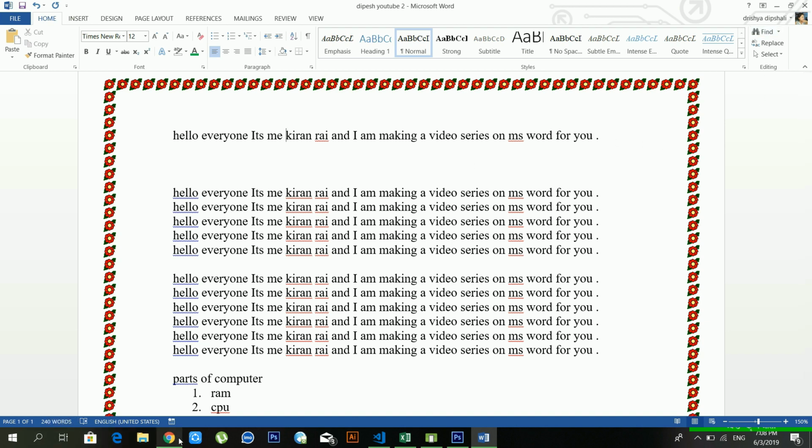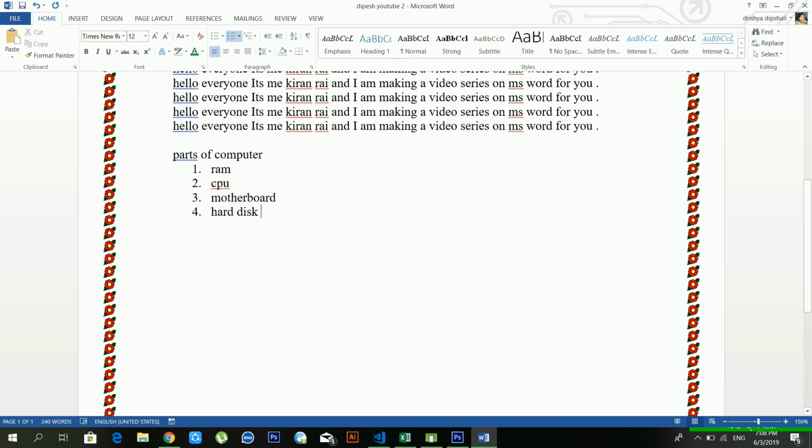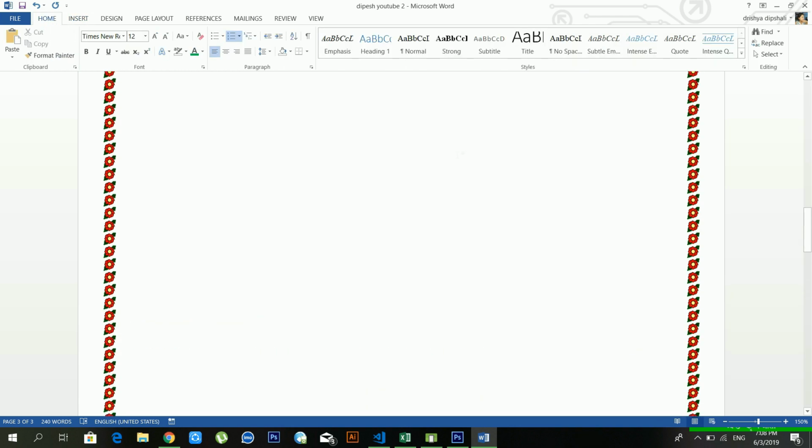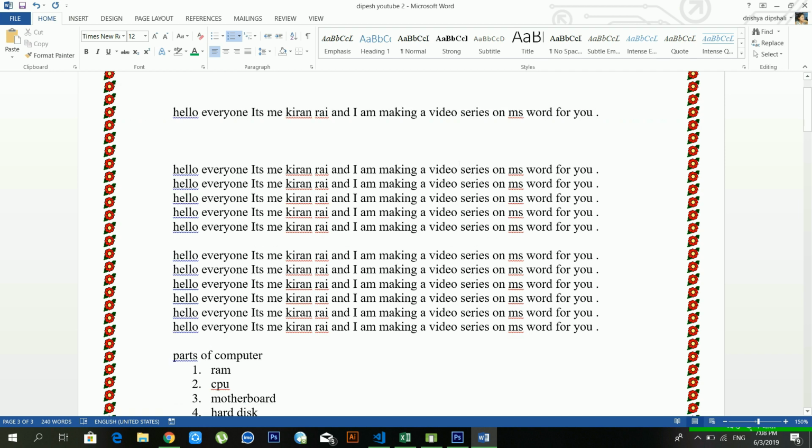So for this you need more than 2 pages. If you want to add more pages, you have to press Ctrl plus Enter, or you have to go to insert and blank page. But this time I'm using Ctrl plus Enter. See, I have 3 pages, right?